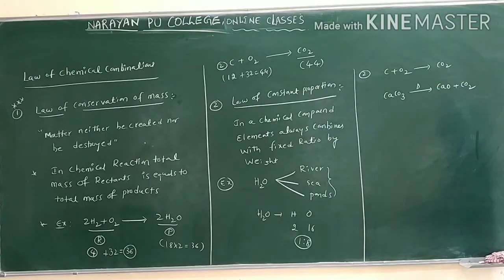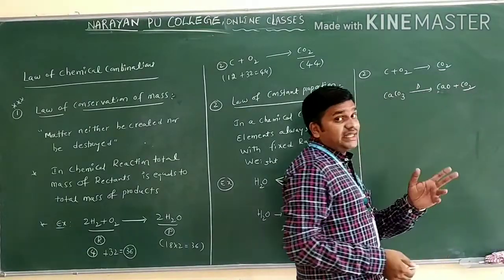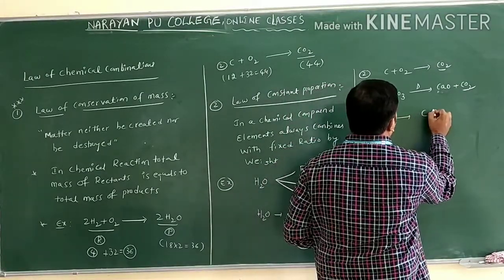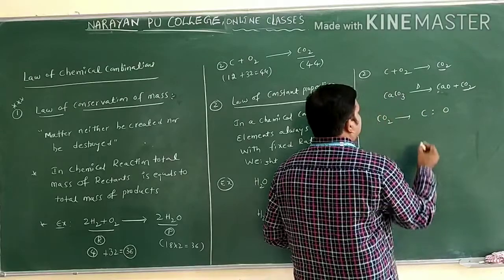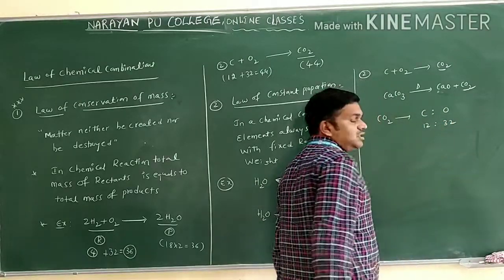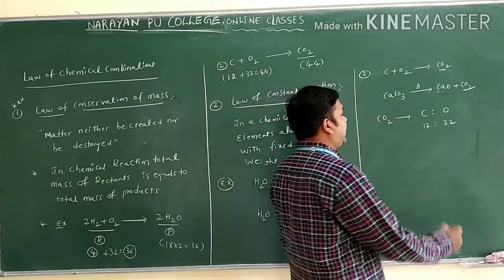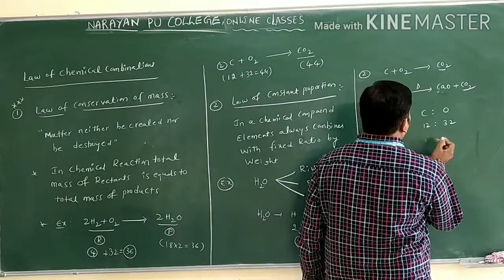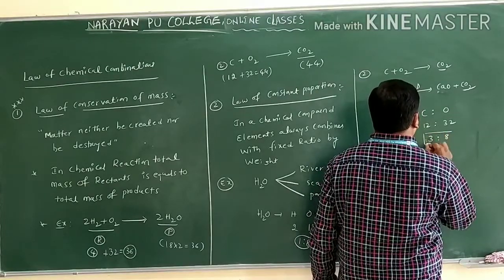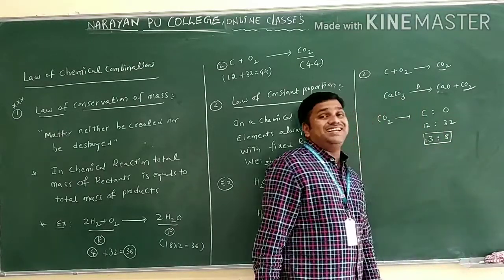The two processes are different only, but the main compound we are getting is carbon dioxide only. In CO2, carbon is 12 and oxygen is 32. Cancelling by 4, 4 threes are 12 and 4 eights are 32. So they combine in a 3:8 ratio.